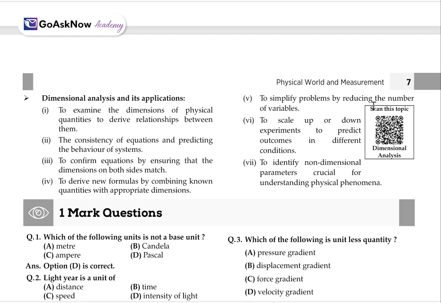Also, to simplify the problem by reducing the number of variables, to scale up or down an experiment to predict the outcomes in different conditions, to identify non-dimensional parameters crucial for understanding the physical phenomena. So these are the dimensional analysis and its applications.